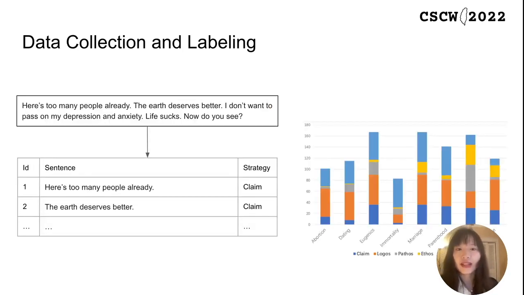To provide detailed and concrete examples for persuasive strategy, we label the posts at the sentence level. For each sentence, we first mark it as a claim or premise. And if it is a premise, we further label its persuasive strategy as ethos, logos, pathos, or evidence.